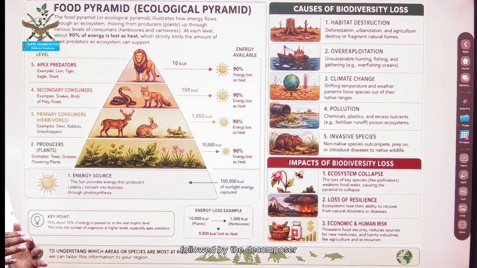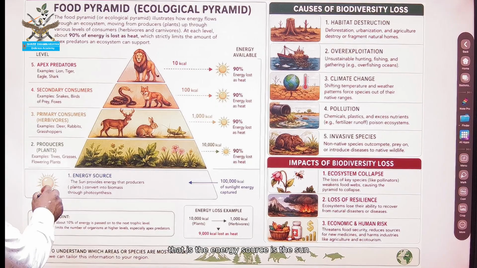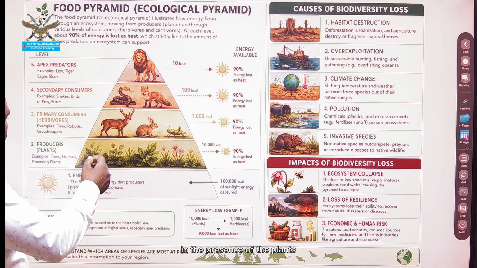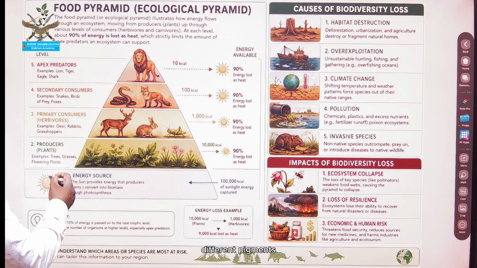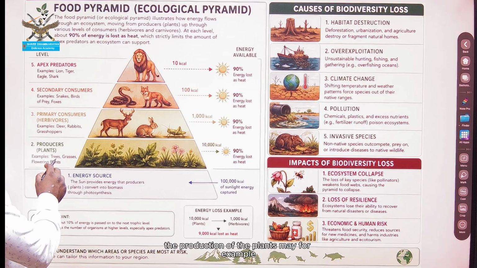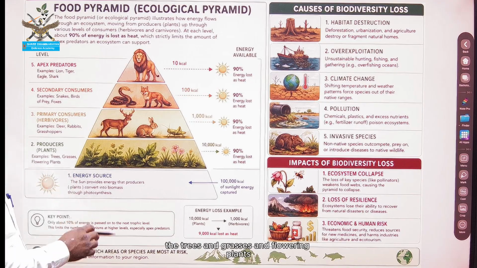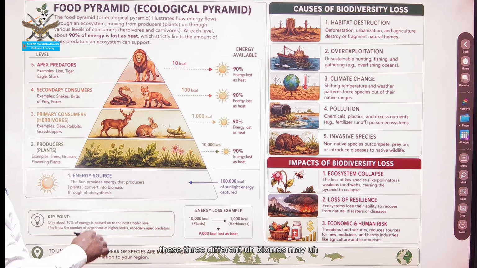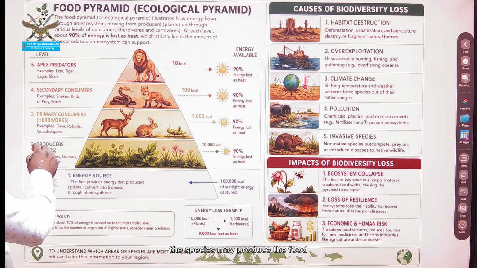Consumers followed by the decomposers. Okay, the energy source is the sun, and the sun is producing the food in the presence of the plants, different pigments. The production of the plants may be, for example, the trees and grasses and flowering plants. These three different biomes, the species may produce the food.